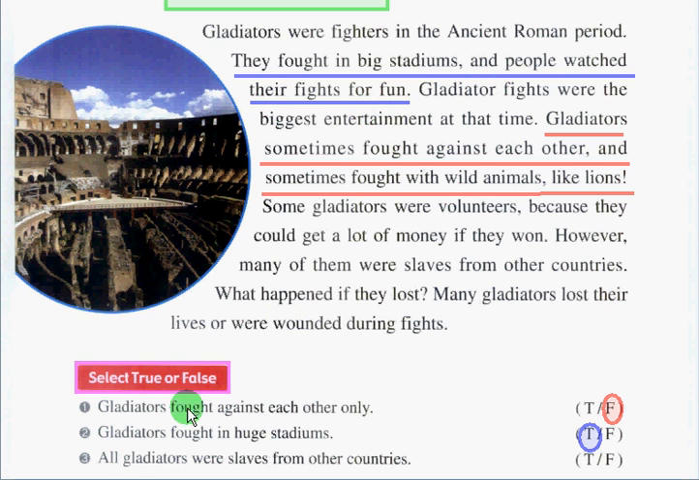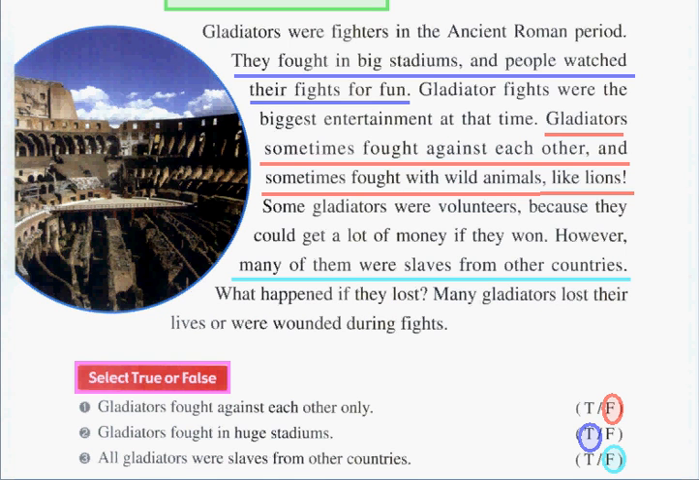And how about number 3? All gladiators were slaves from other countries. Is it true or false? The answer is false. Here is the sentence. Many of them were slaves from other countries. It is many, and it's not all. That's why it's false. Now, we've finished the first activity.